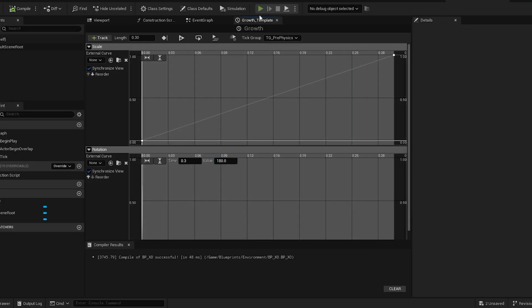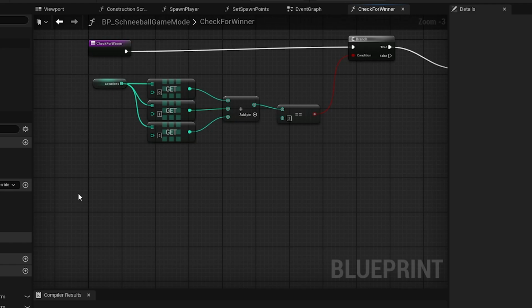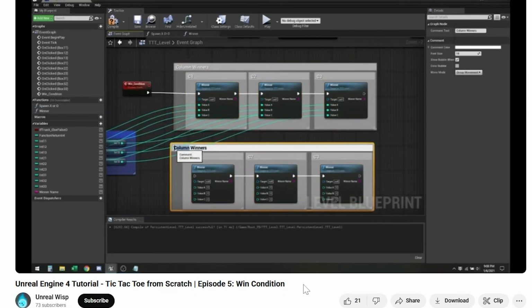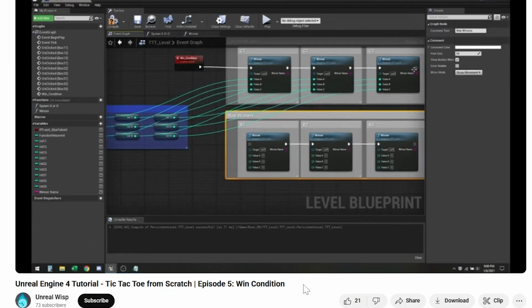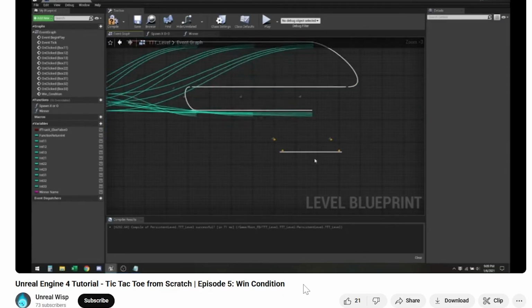The next functionality was a winning condition. I've seen at least one tutorial on YouTube on making Noughts and Crosses, and I didn't really like the way they seem to be implementing it in their game. I didn't really look at it in great detail, but from scrubbing through the video, it just didn't look like what I wanted to do.